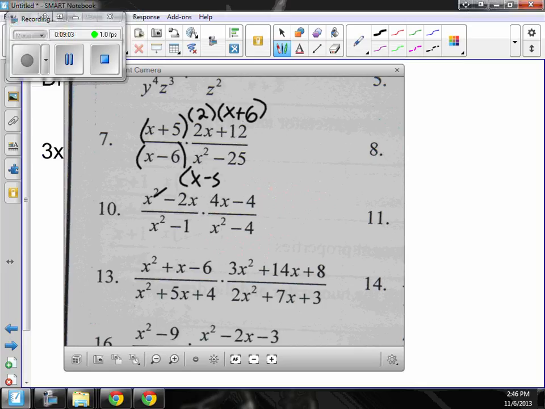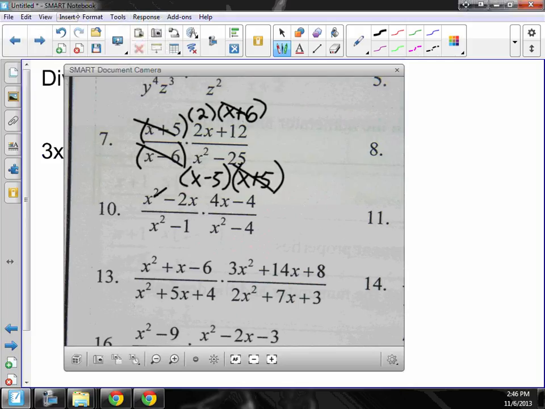So x minus 5 and x plus 5. So x plus 5 cancels x plus 5. They're exactly the same thing. So x plus 5 and x plus 5 are the same, so they cancel. And now, the x plus 6 and the x minus 6 don't.